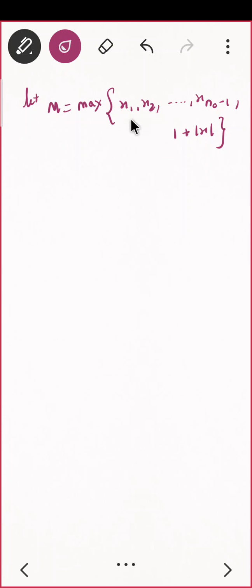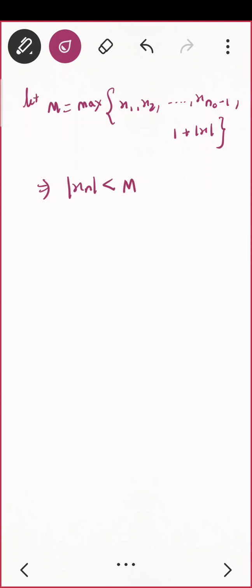So you are choosing M equal to the maximum of these many people, where x1, x2 up to this are finite sets, so I can take the maximum, and this is bounded by using the epsilon-delta definition. So can I write this as mod xn is less than M?